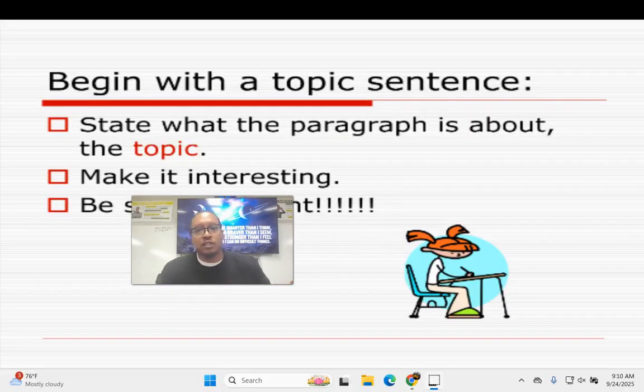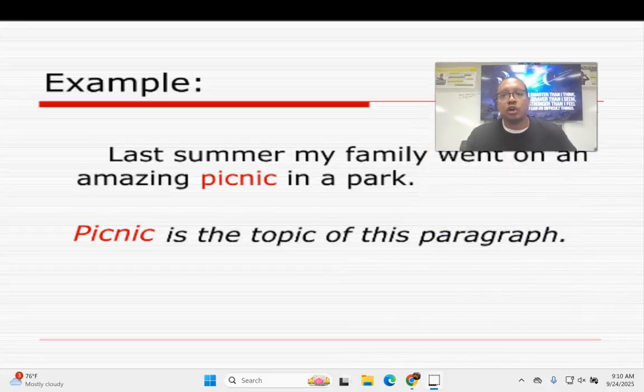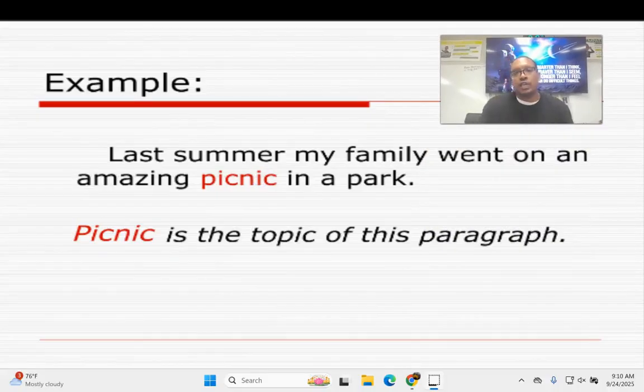So, a few things. Begin with the topic sentence. State what the paragraph is about. Make it interesting. Make sure you indent. That was one of the biggest problems out of all the things I saw with your first month of school paragraphs: a lot of people did not indent or capitalize I. So let's keep going.